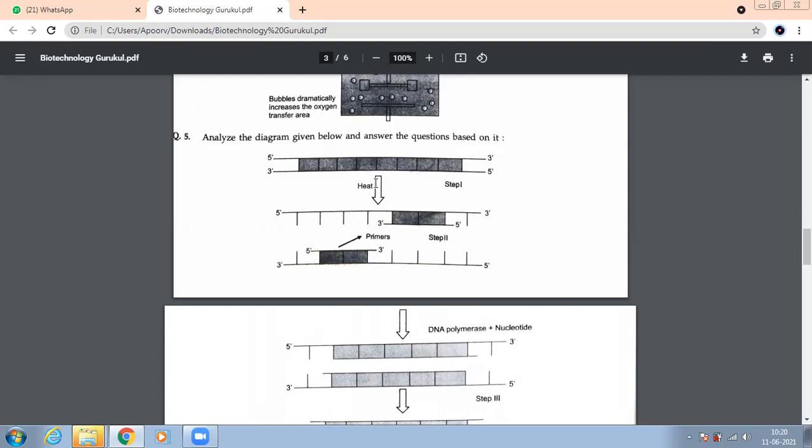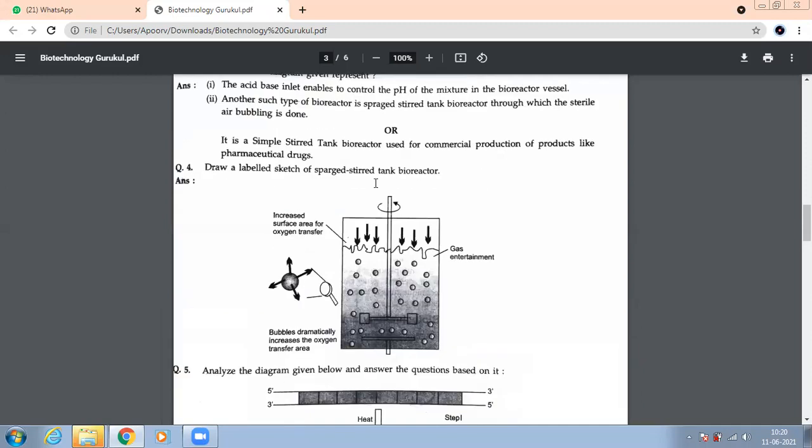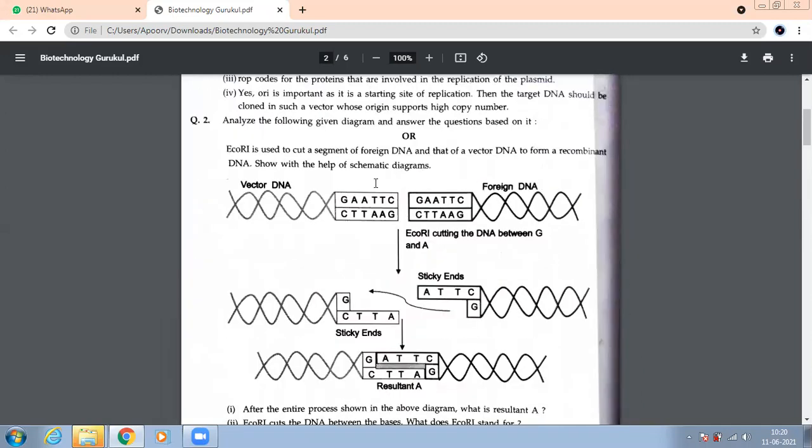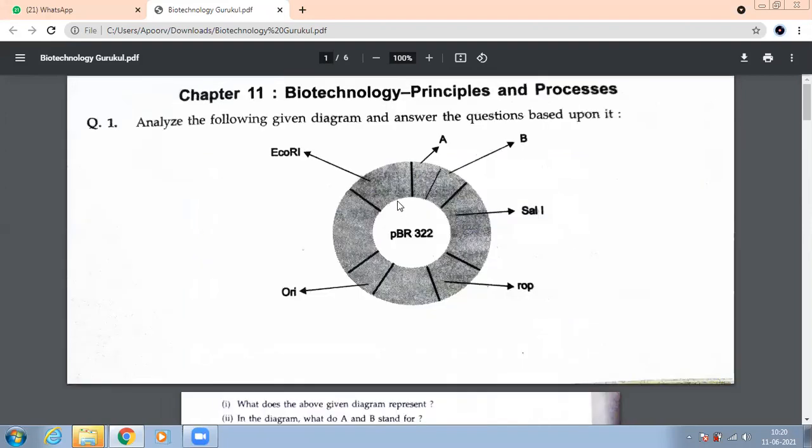So which are the 4 things very quickly, inside PBR 322? Ampicillin, tetracycline, ORI, ROP. So you are confident about the inside part.